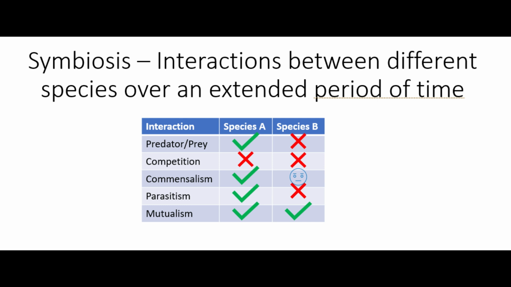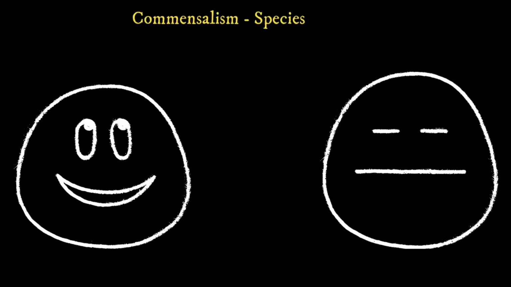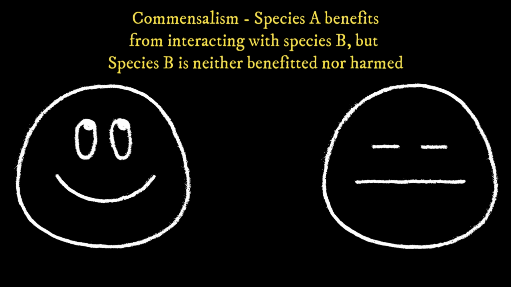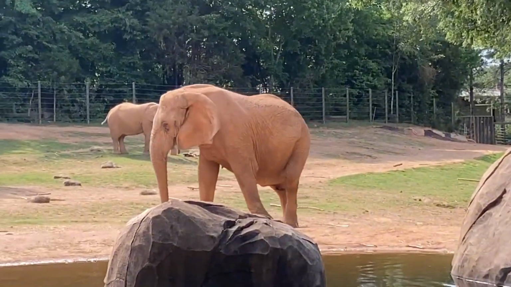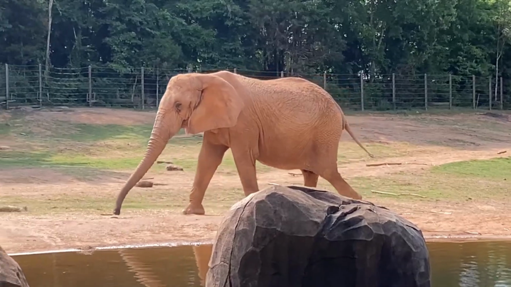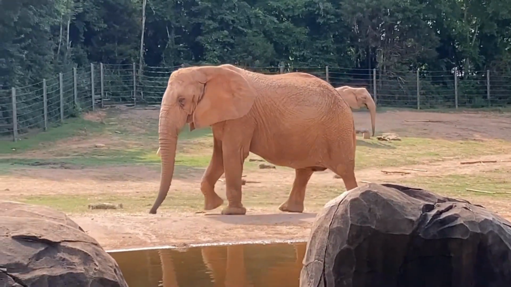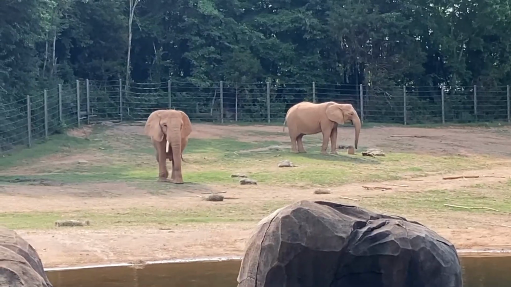interactions within a community. There are also symbioses, or symbiotic relationships, which are close interactions between individuals of different species over extended periods of time. There are three recognized symbiotic relationships. The first one is commensalism, where one species benefits from the close interaction of another, but the other species is neither benefited nor harmed. So when an elephant or other heavy animal walks across the African savanna, its body weight depresses into the ground, revealing invertebrate prey.